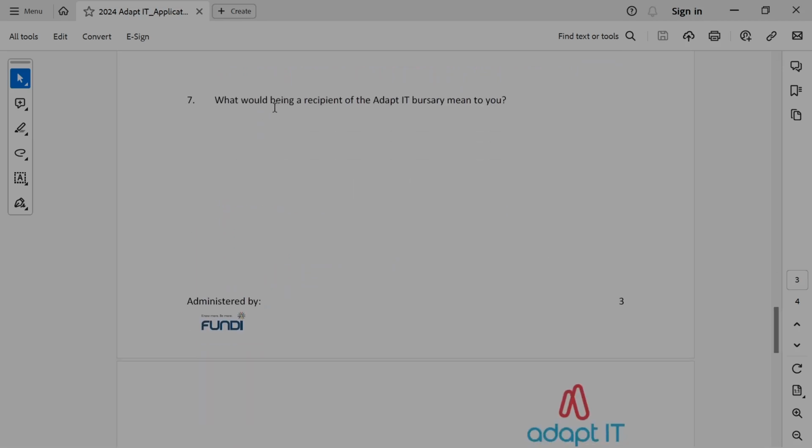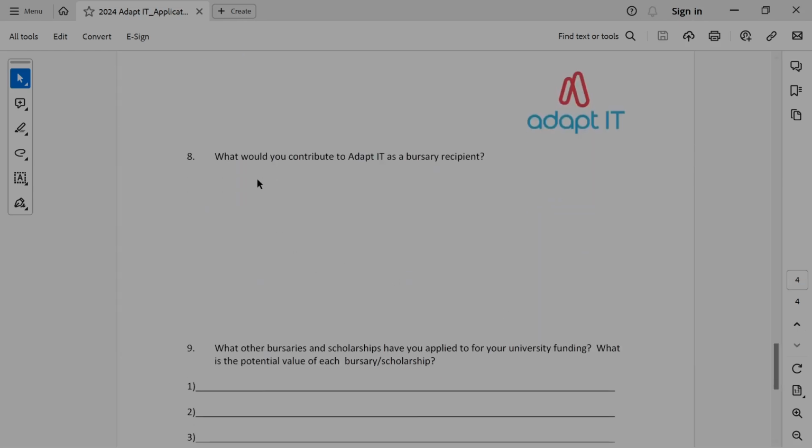What would being a recipient of the Adapt IT Bursary mean to you? So you can say it will mean that it will fund you, it will accelerate your journey, your dreams, your goals, and so forth. What would you contribute to Adapt IT as a bursary recipient?